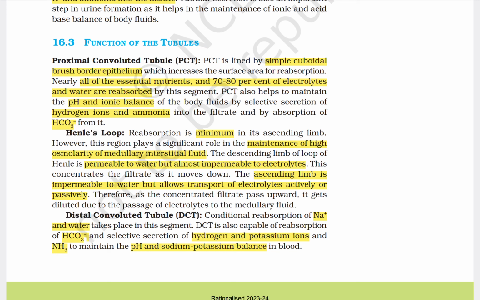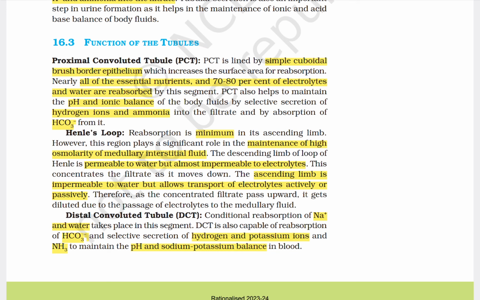Remember, a question will come, okay? Simple cuboidal brush border epithelium. All essential nutrients, and 70 to 80% of electrolytes and water, are reabsorbed. It also maintains the pH and ionic balance of the body. Hydrogen ions and ammonia are secreted into the filtrate, with absorption of HCO3- from it.